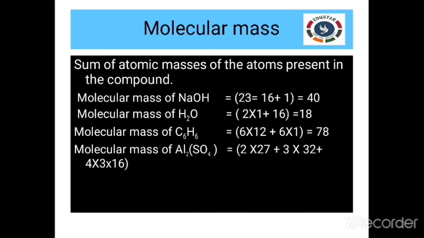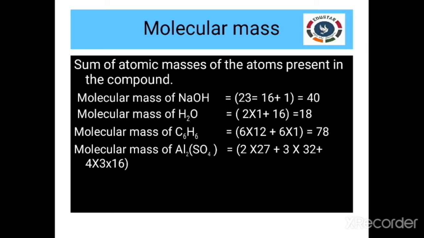Next one, molecular mass of Al2(SO4)3. That is aluminium sulfate, Al2(SO4)3. Here there are 2 aluminium atoms, 2 into 27. 27 is the atomic mass of aluminium. And sulfur, there are 3 sulfurs.